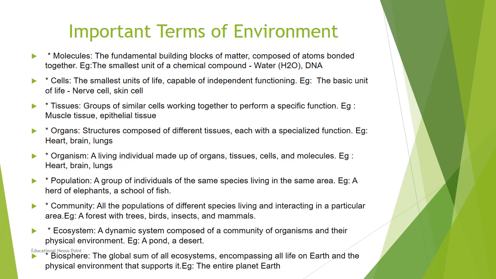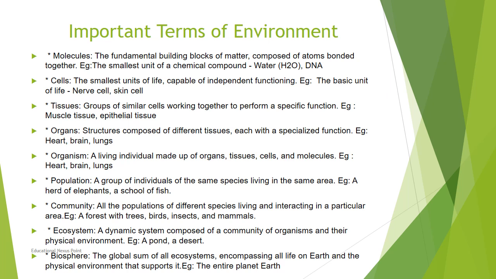Populations of different species living and interacting in a particular area are called a community. All these populations of different species live together for their own needs. That is called a community. Example: a forest with trees, birds, insects, animals, everything.